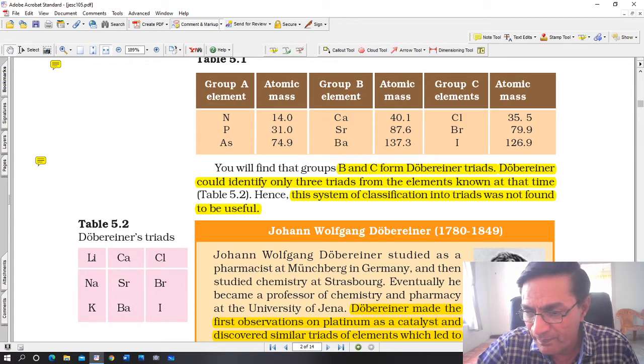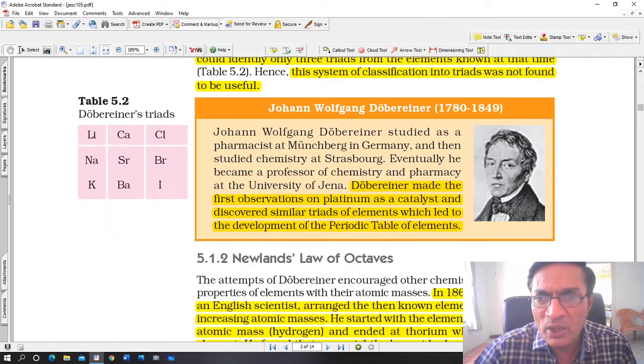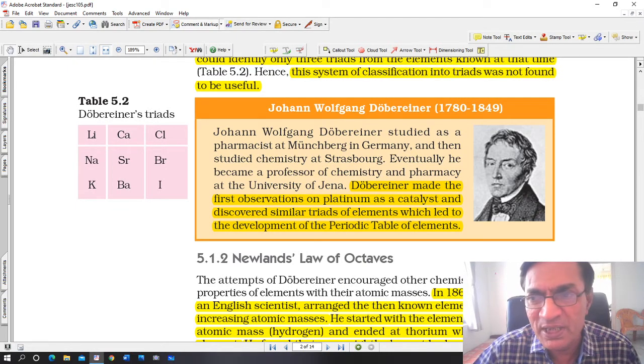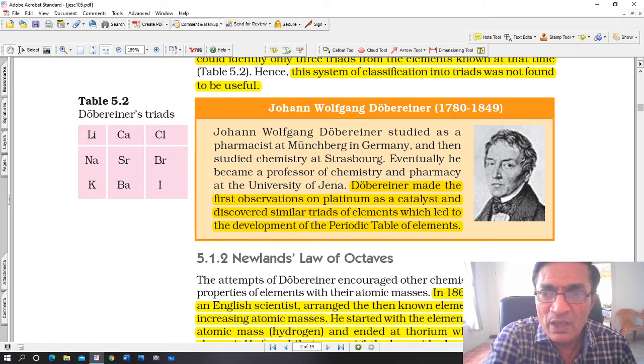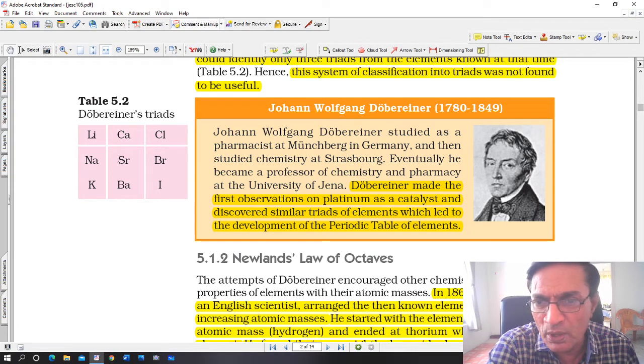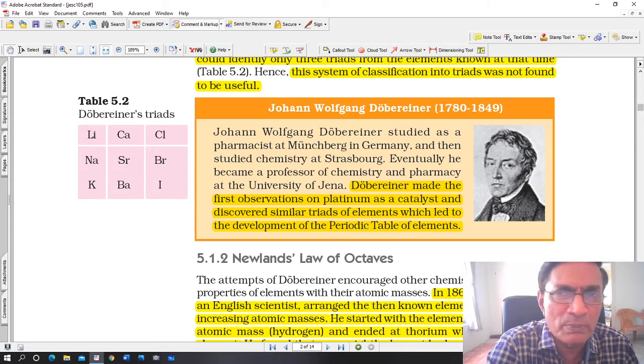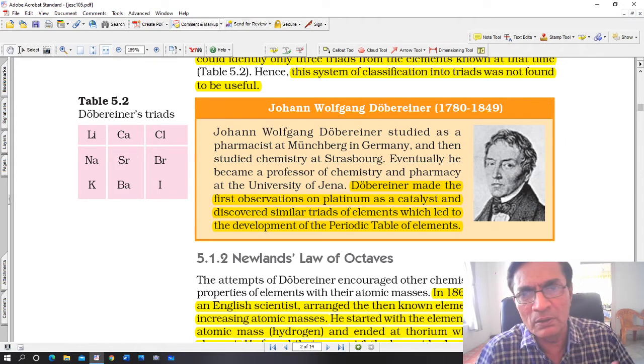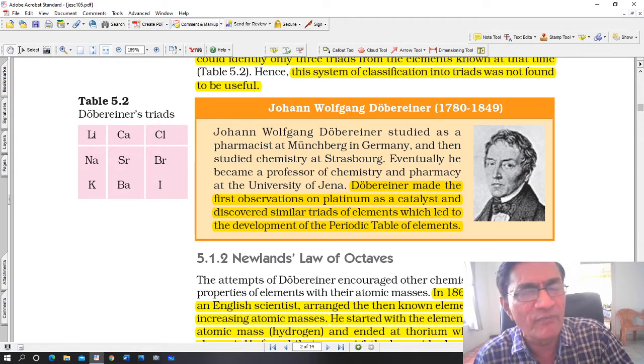Alright, now a little bit about Döbereiner. Johann Wolfgang Döbereiner, born 1780, died 1849. He studied as a pharmacist at Münchberg in Germany, and then studied chemistry at Strasbourg. These are all German cities. Eventually he became a professor of chemistry and pharmacy. Pharmacy is all about medicine. Today also there are lots of students who study pharmacy, but it should not be confused with medicine. Studying medical science is completely different from pharmacy.